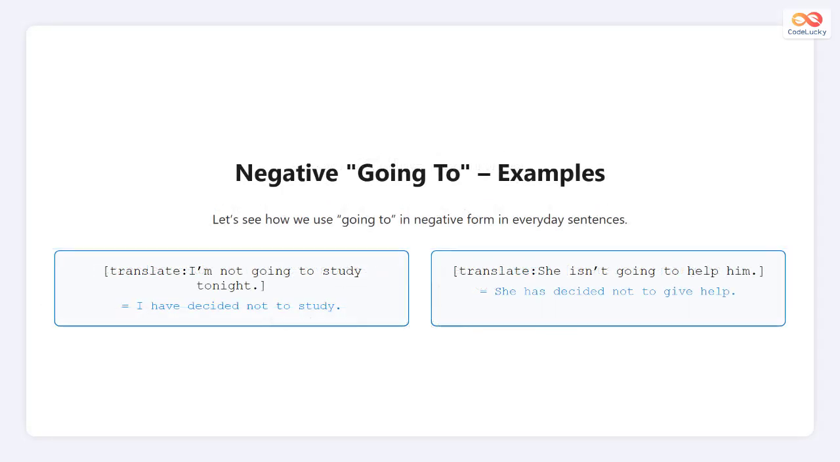Now let us look at a few examples that show how the negative form changes the meaning. When we say, I am not going to study tonight, it means the decision has already been made not to study. She isn't going to help him means she has no intention to give help. Using the negative form clearly shows that something will not happen in the future.